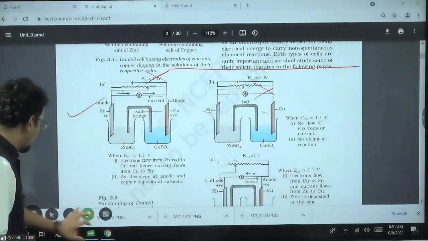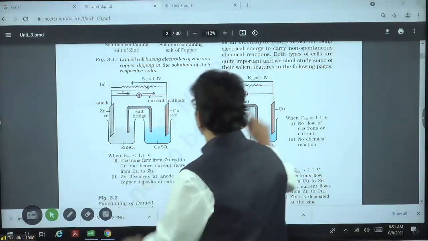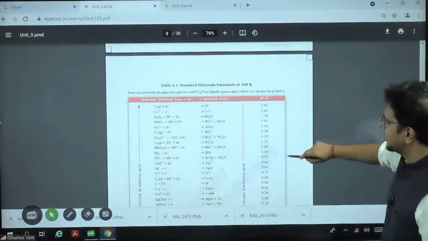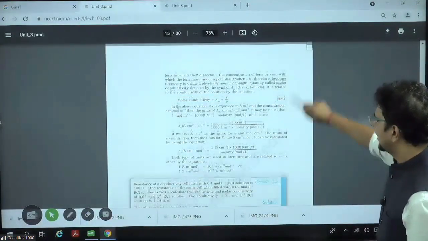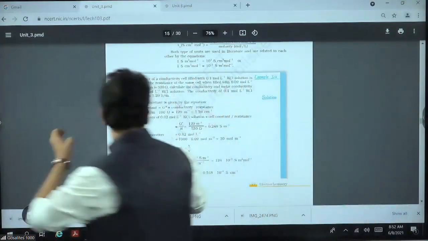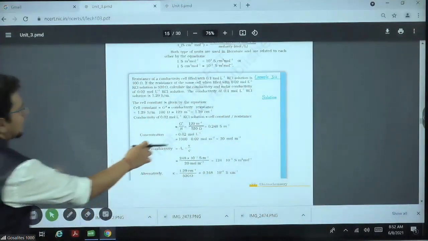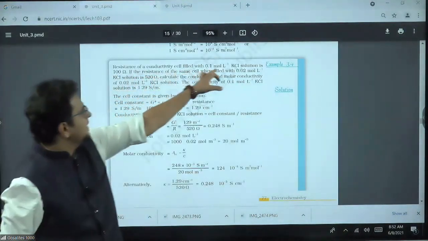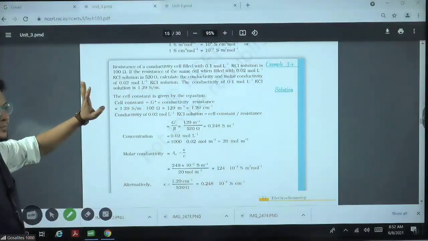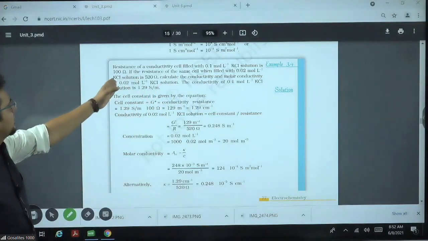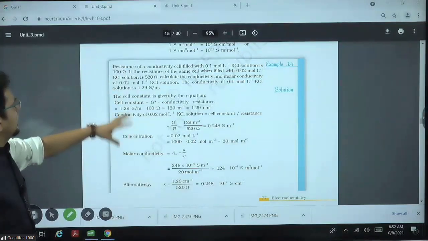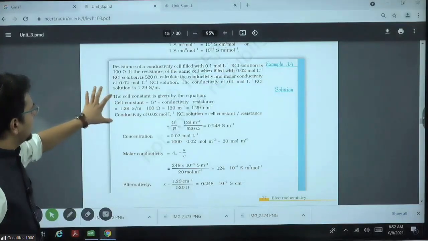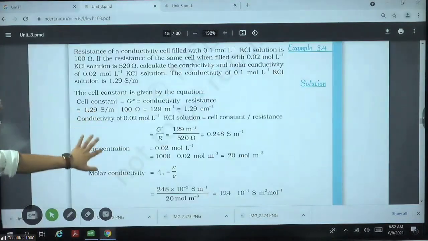Now check. Which are the examples we will focus on in the NCERT also? The solved examples and the in-text questions in the NCERT, all of them you have to do. Okay? Check. First one, example 3.4. Resistance they are giving. Resistance of the conductivity cell with this much KCl is 100 ohms. Resistance of the same cell filled with this much KCl is 520. You have to find the conductivity, molar conductance, etc. Never get afraid of a question like this. Why? Because this question is only and only formula based, and formulas you very well know now.